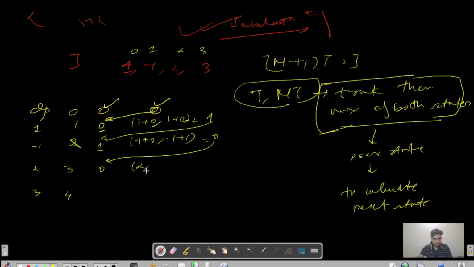So the current element is 2. 2 plus the previous state, which is pointing to 1, so 2 plus 1, and another previous state is pointing to 0, so 2 plus 0. What's the maximum? 3. Again copy it here, 3. Now the current element is 3. The previous state is first 0, and the second is 3, plus 3.